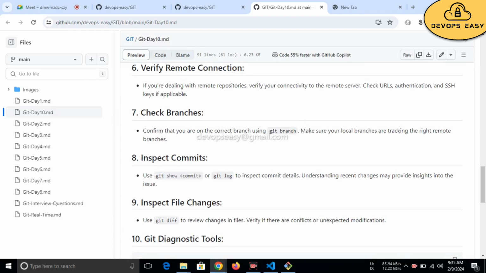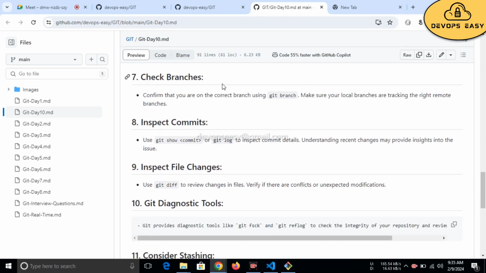Verify remote connection. If you are dealing with remote repositories, verify your connectivity to the remote server. Check URLs, authentication, and SSH keys, if applicable. Right, you need to check that as well. Check your branches. Confirm that you are on the correct branch using git branch. Make sure your local branches are tracking the right remote branches.